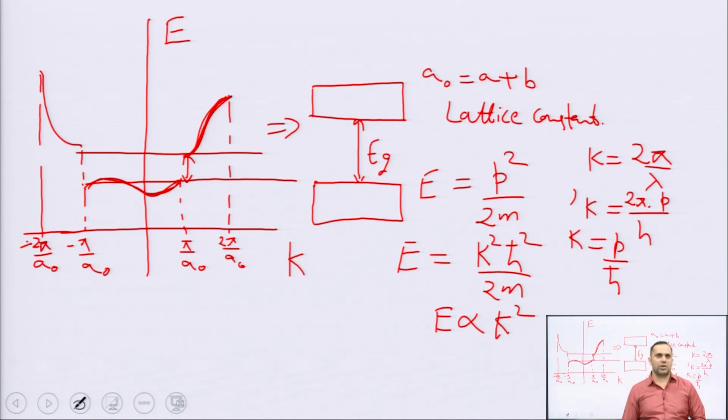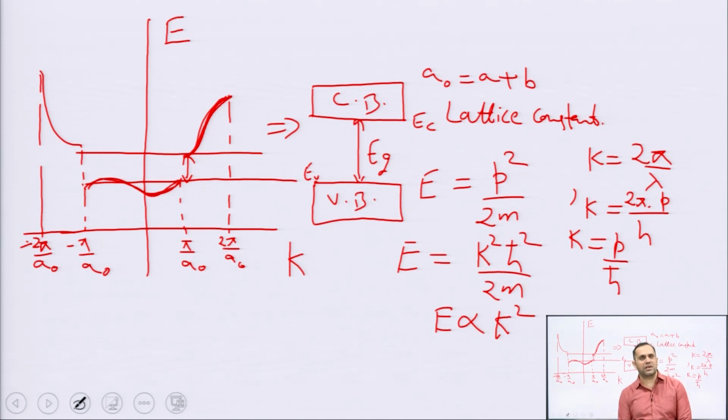Electrons with a tendency to occupy lower energy levels tend to occupy all the lower energy states, and this is where all the valence electrons are present. So, this lower band is referred to as the valence band. The higher energy band, which is generally empty, is referred to as the conduction band. And these are separated by an energy gap, your so-called forbidden energies. This can be written generally as E c and E v. So, this is how you can mathematically relate to the formation of energy bands in a crystalline solid.